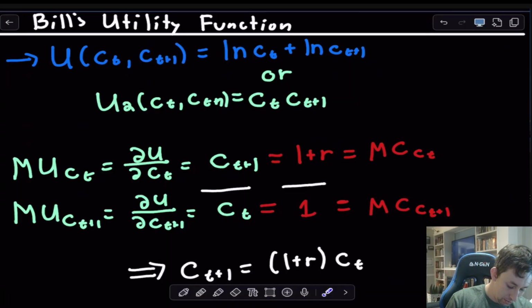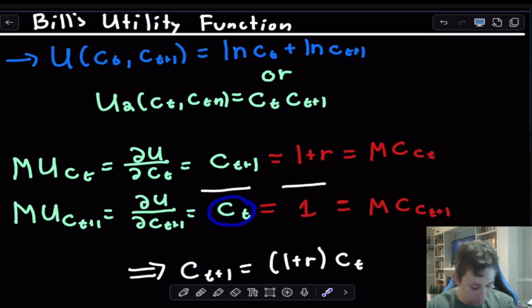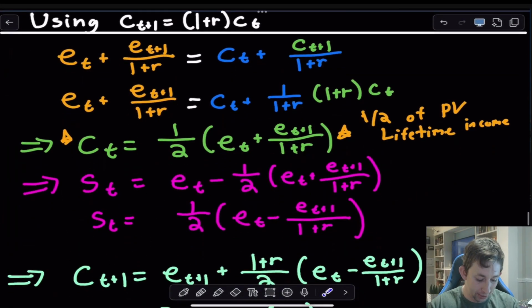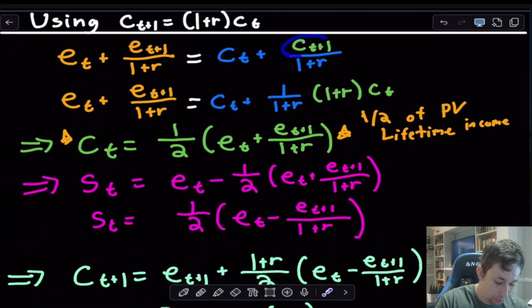Now, in terms of C_{t+1}, the marginal utility is just C_t, and the cost of giving up a coconut tomorrow is just going to be 1. And so that's the amount of coconuts that I give up. Okay, so from this, I get that C_{t+1} equals 1 plus r times C_t. And then what I can do is combine that with the intertemporal budget constraint, or the lifetime budget constraint present value that we talked about earlier. So I'm just going to make that substitution of C_{t+1}. And when I do that, I get that C_t, the optimal amount of consumption today, is 1/2 times E_t plus E_{t+1} over 1 plus r.